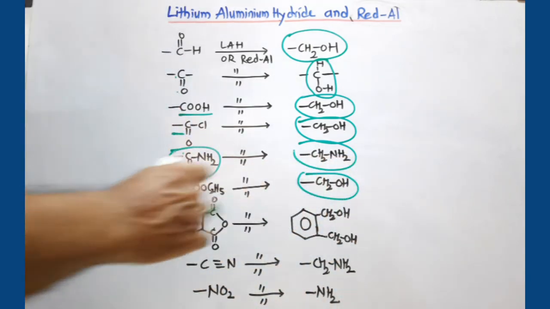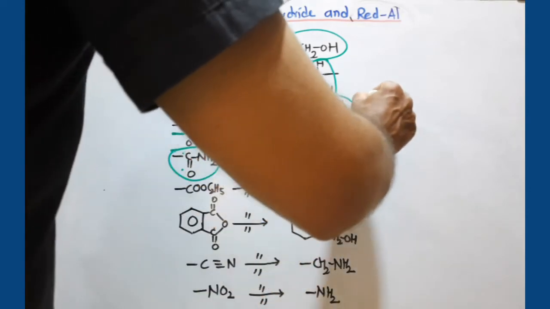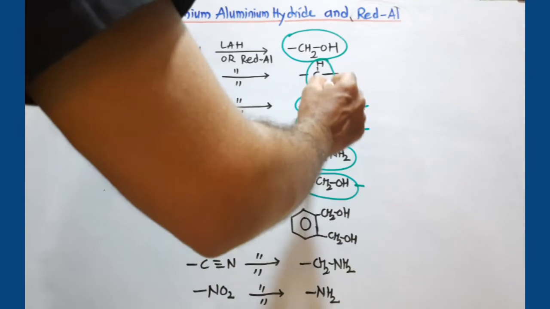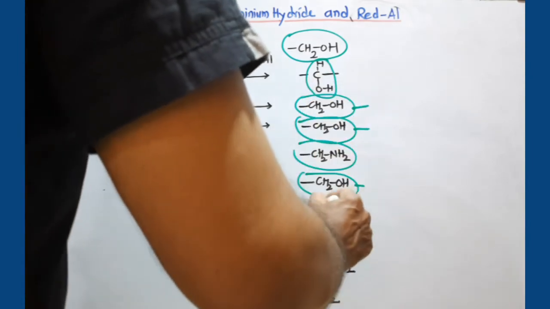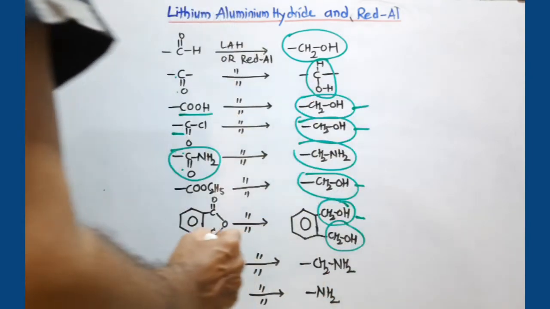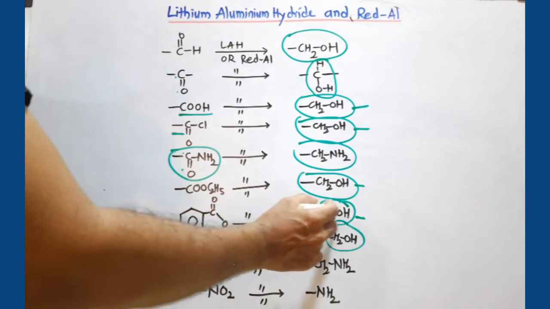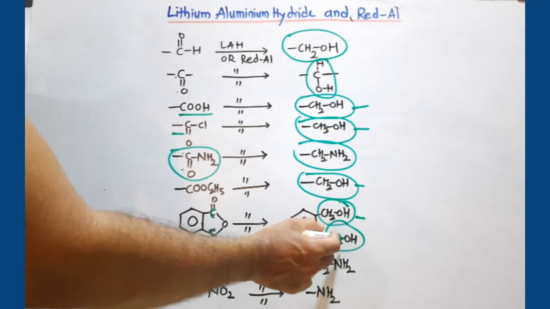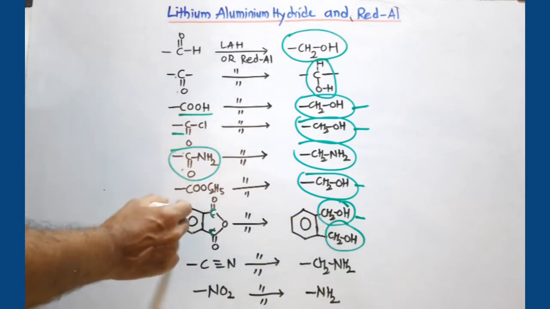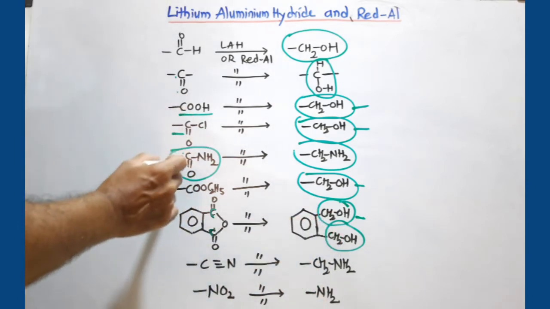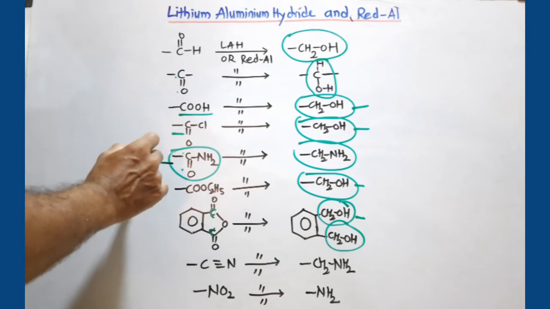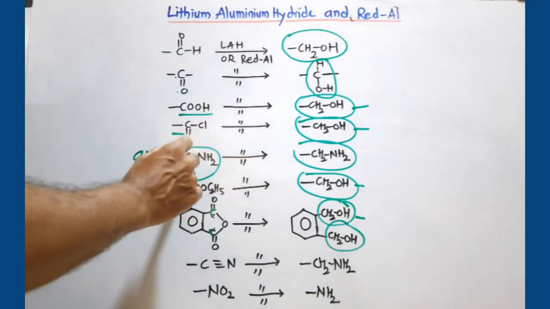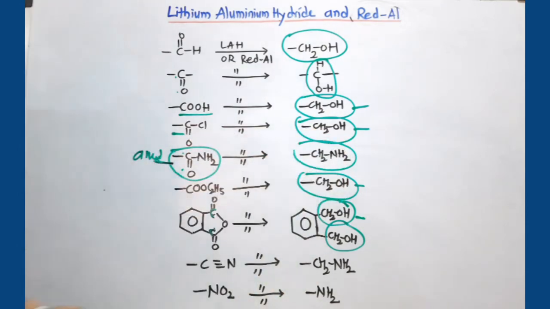If you see here, except this amide, in case of the acid and its derivatives, it is converted to CH2OH. Even in an anhydride, you can see there are two CH2OH, meaning each carbonyl group is converted to CH2OH. So all acid derivatives, particularly except amide, give CH2OH. This you have to remember. And in case of amide, it is converted to CH2NH2.